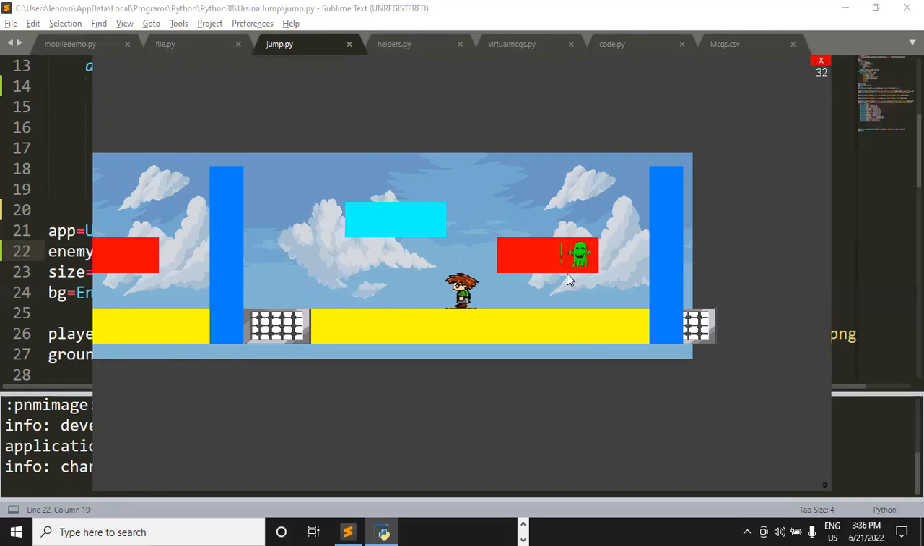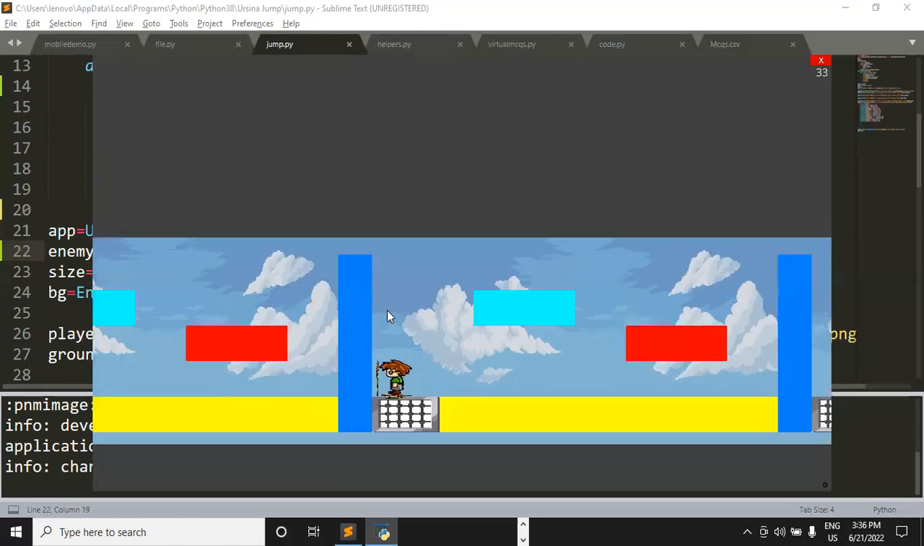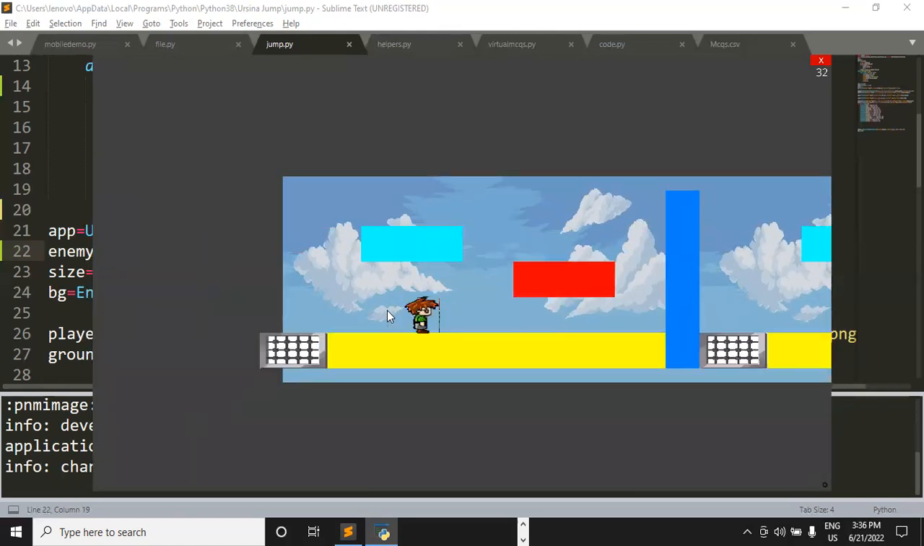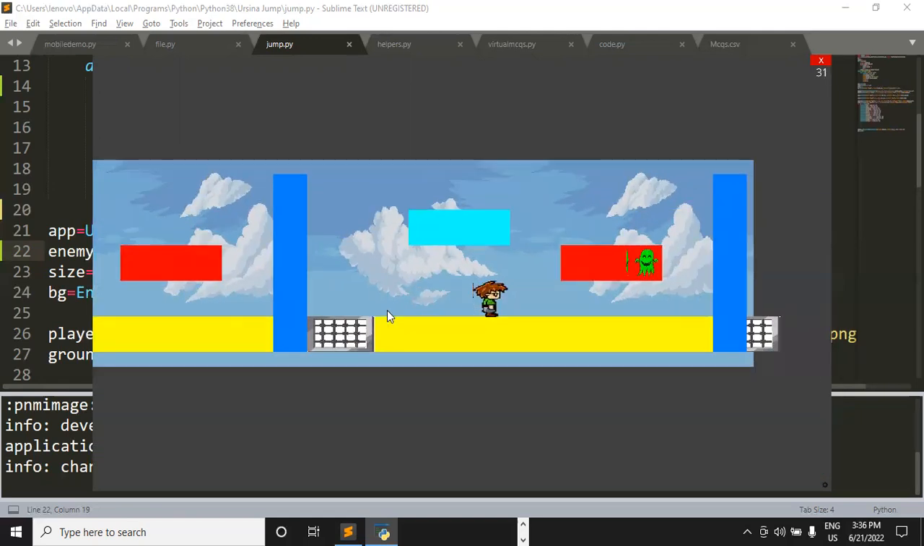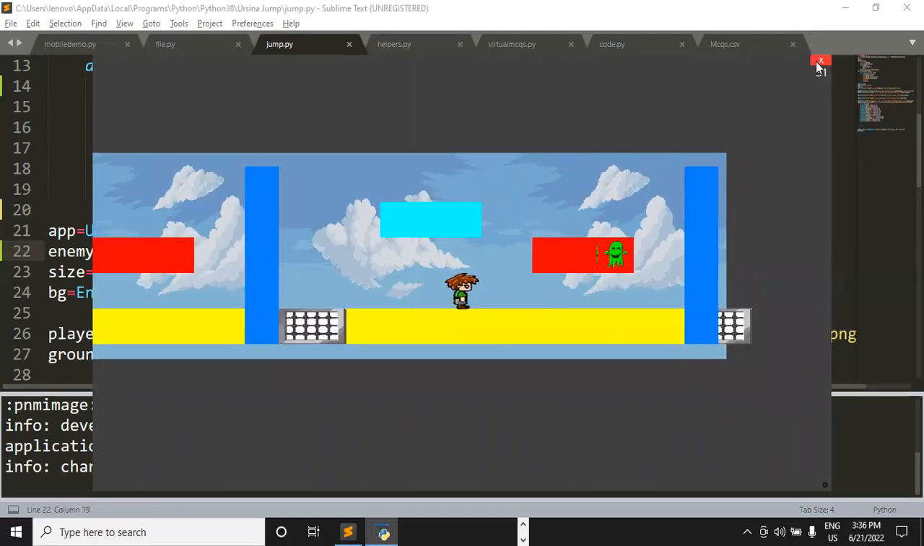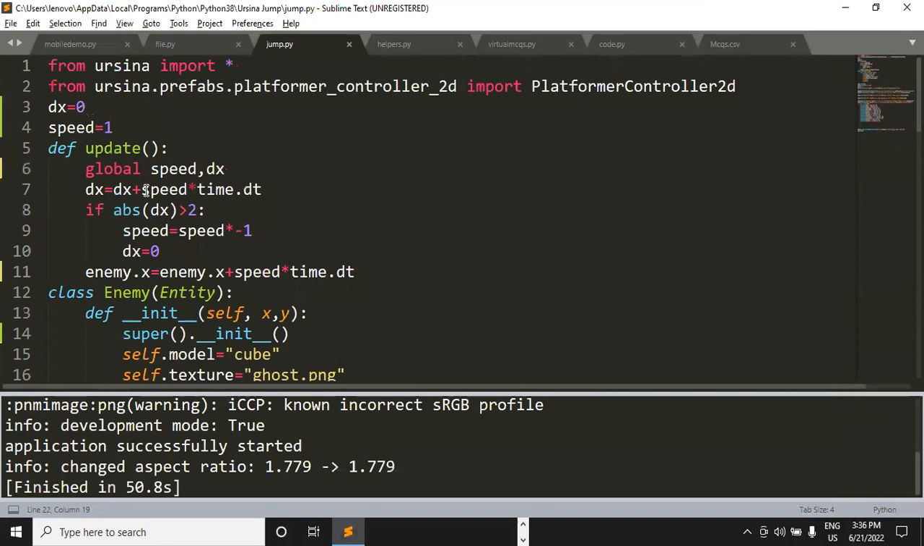I would like to create this type of enemy for all these levels, right? For this first level also, for the second level also, and here I'm able to see only one enemy. So I would like to see at least two enemies for each of the levels. How can we do that? So let's work on that now.